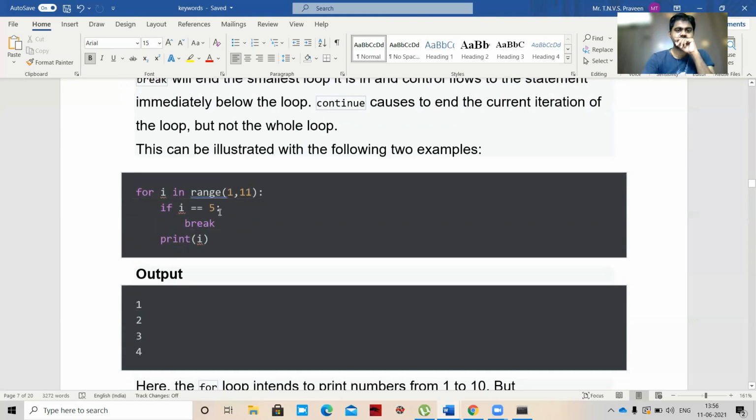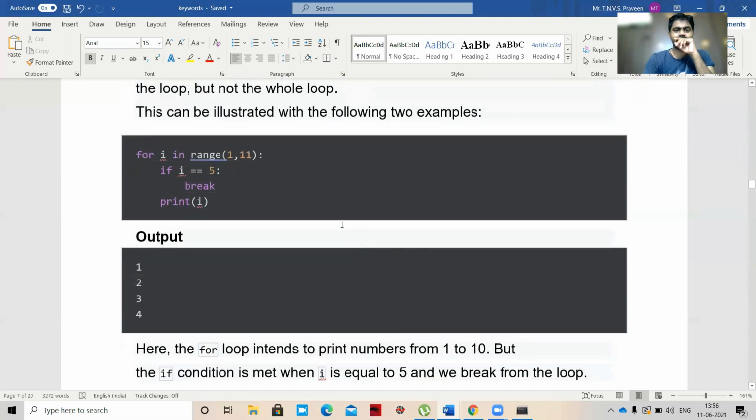Next, 2 double equal to 5, 3 double equal to 5, 4 double equal to 5, 5 double equal to 5. So up to 1, 2, 3, 4 will be printed. If 5 double equal to 5 is true, then a break will be executed and the remaining will not be printed. So only 1 to 4 will be printed.